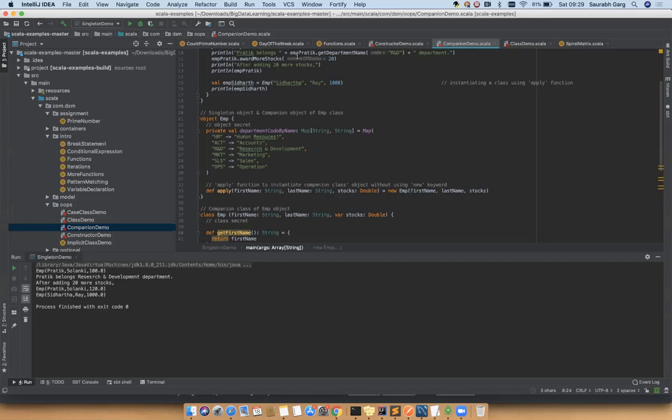We can access the private members, and if we are using the apply method, then we don't have to create the object again. Partially correct. One of the properties, basically, the private members are accessible to each other. Then you can avoid using the new keyword while instantiating the class through the apply functions. And what else? These are the two properties we discussed, right?